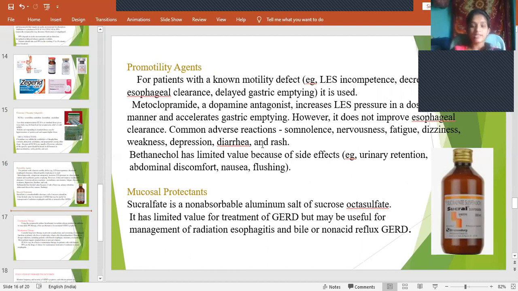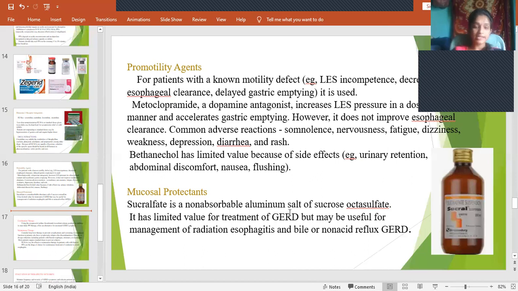The common adverse reactions include somnolence, nervousness, fatigue, dizziness, weakness, depression, diarrhea, and rash. Bethanechol has limited value because of side effects. So metoclopramide and bethanechol, these two are the pro-motility agents. Because of more side effects, bethanechol is used in a limited manner.